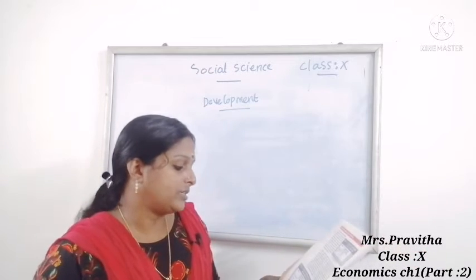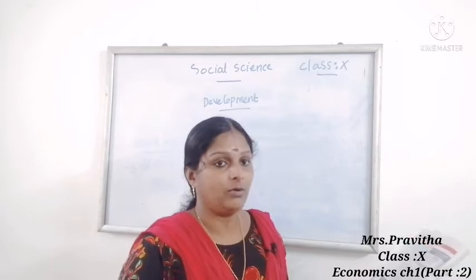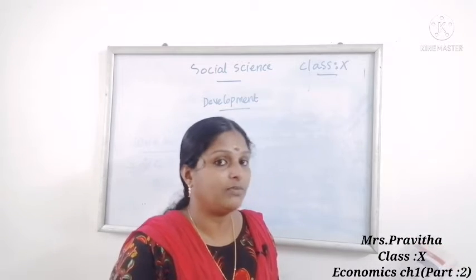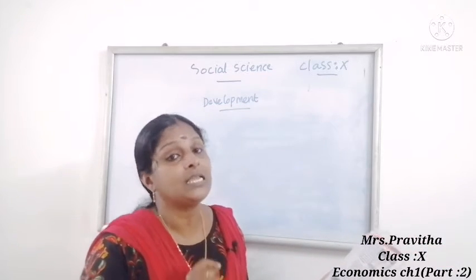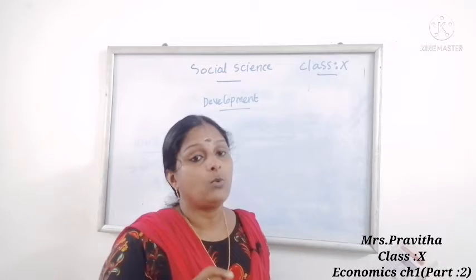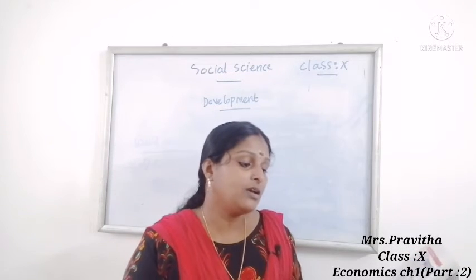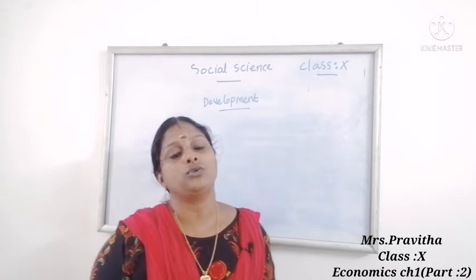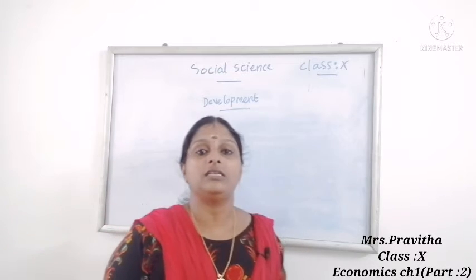Here ma'am will tell what these three are. We compared the states, but first we want to know what the infant mortality rate, the literacy rate and the net attendance ratio are. So what is the infant mortality rate?